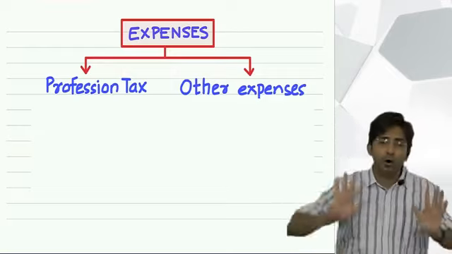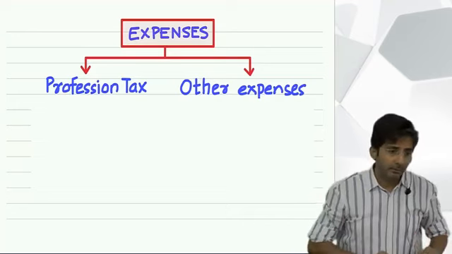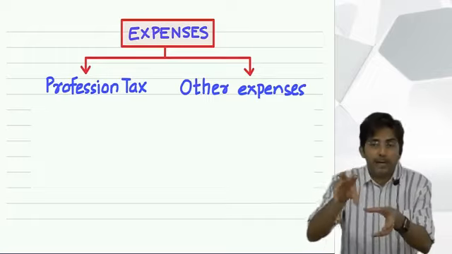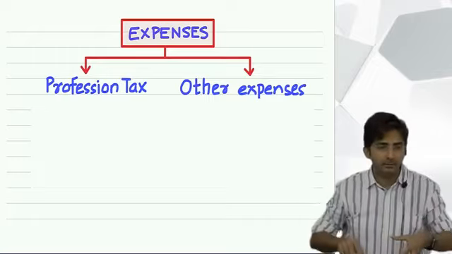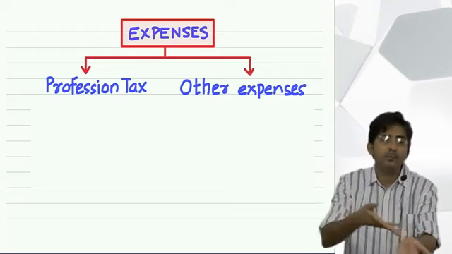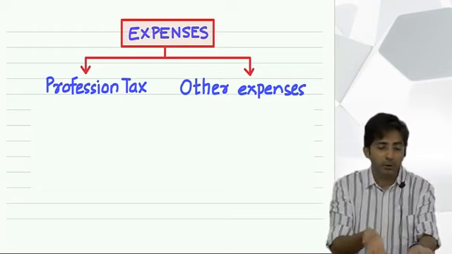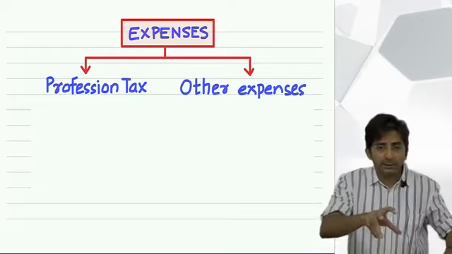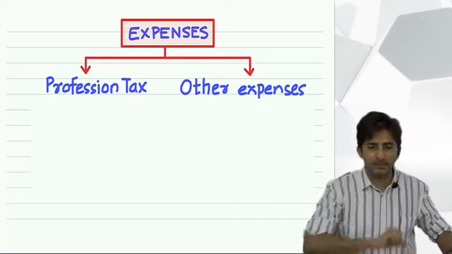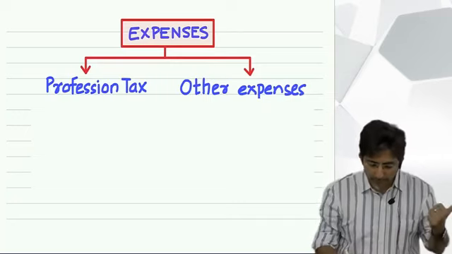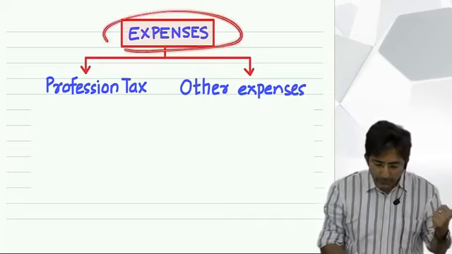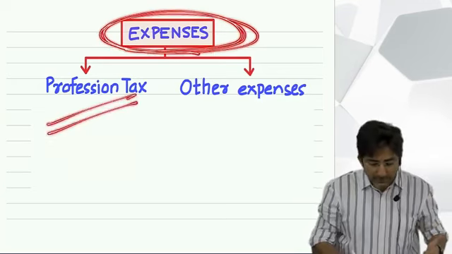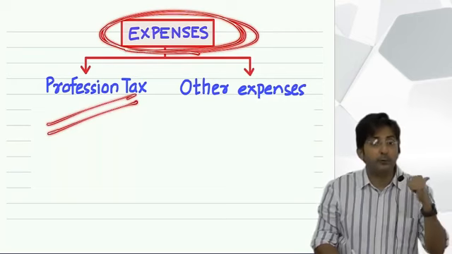Every day they go to the job, so they have to travel. So there are traveling expenses, and depending upon the type of job, if your job is teaching in a college, as an employee you have to purchase books. It is an expenditure, because if you purchase and read books, then only can you teach students. In short, employees have their own expenses. So see here, employees' expenses can be divided into two parts. One major expense which every employee has to incur is profession tax.